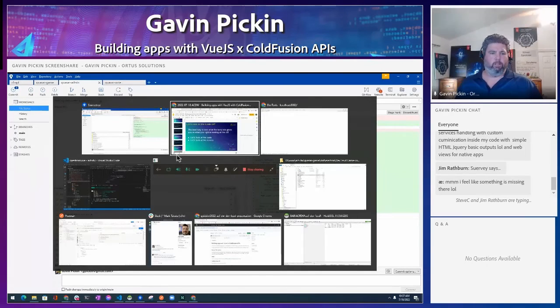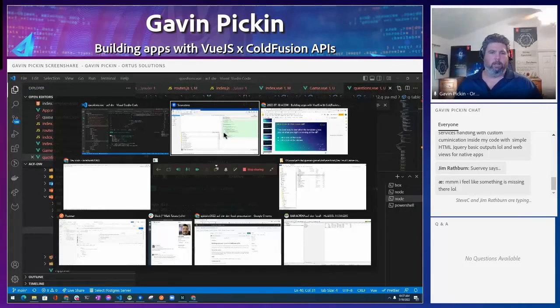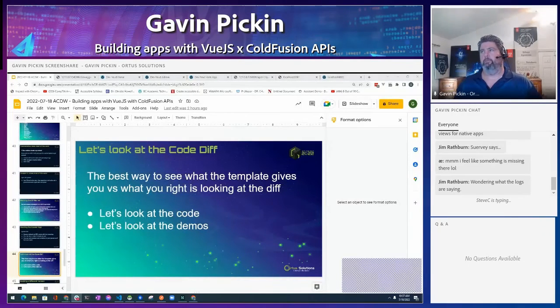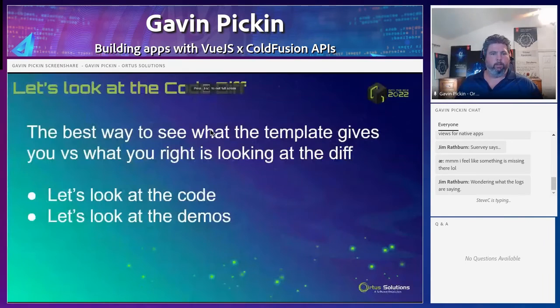And so I really want to give you guys the code to be able to look through, because again, a lot to cover in 1 hour. Okay. So let's pull up here. So slideshow. So the diff is really good.